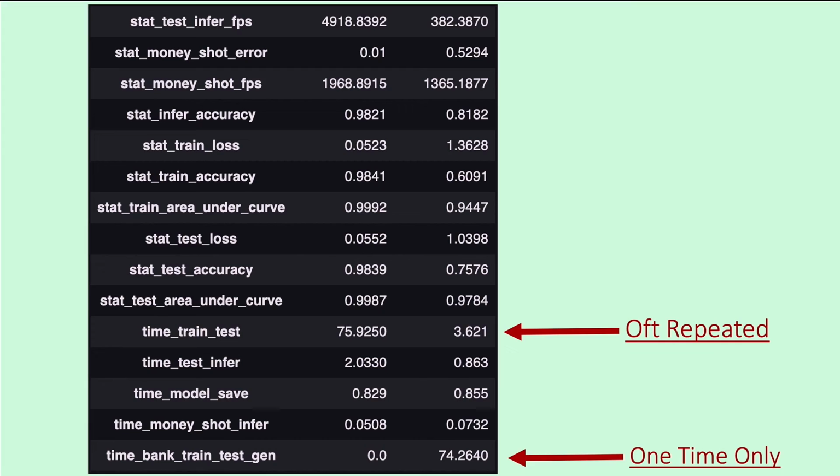Here we see the statistics for an MNIST run side by side with a roll indicator run. This duality has been maintained for safety and verifiability reasons. The most important time saver is splitting the test train image generation from the inferencing task. Image generation currently takes more time than training, but it only needs to be done once.